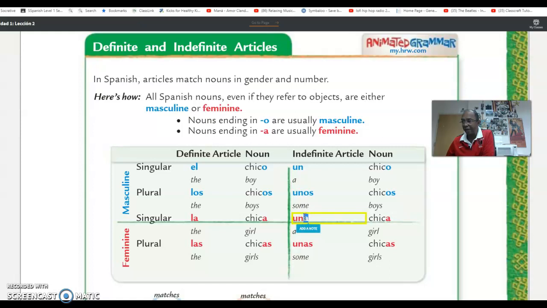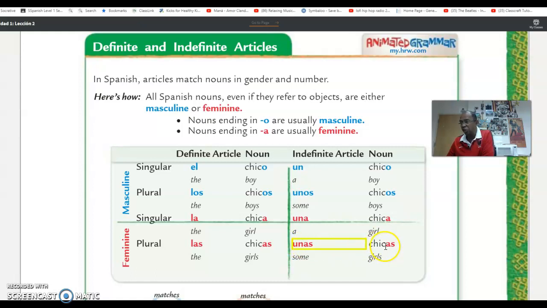The letter A for feminine. It doesn't have it when we're talking about a boy. Un chico, una chica. Now, when we're talking about more than one girl, all you do is add an S. Chica, chicas. Okay? And what do you do with the indefinite article? Same thing. You just add an S.